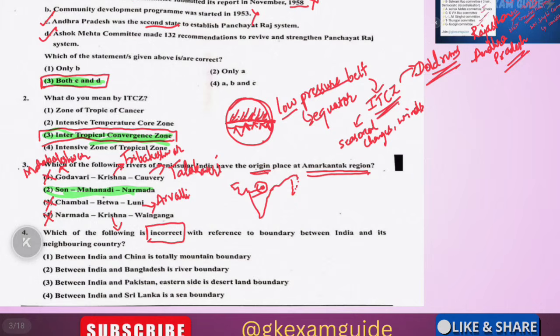Between India and China, it is a total mountain boundary, 100% the Himalayan mountains. Between India and China, there is no river boundary; there is a land boundary also, so this is the incorrect statement. Let's check the other two options also.